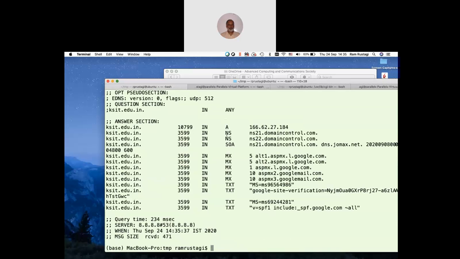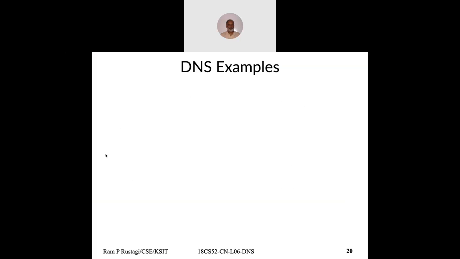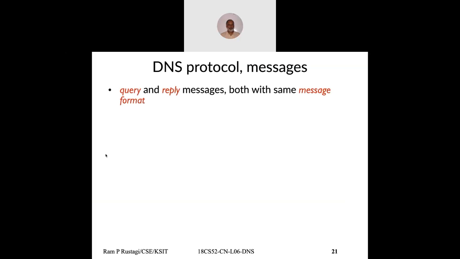So you get the IP address, your name server, the start of authority from where your authority server is, mail server records, text information for validation purposes, and so on and so forth. So I suggest you play with it and understand it.